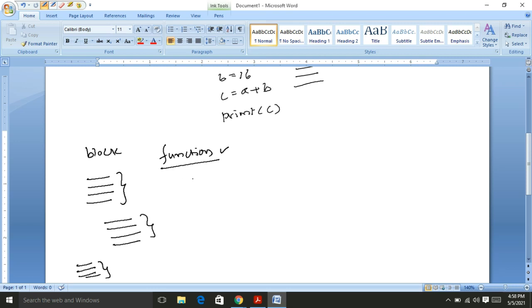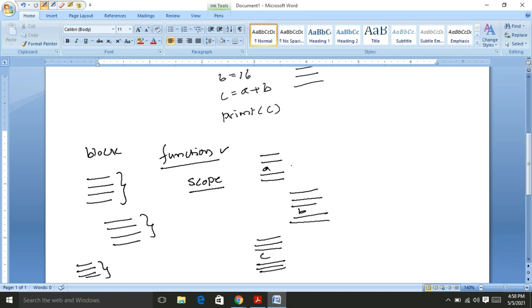What is meant by the scope of the variables? It is not possible to access the variables from any place within the program. Suppose I write A in this block, B in this block, and use C in this block.